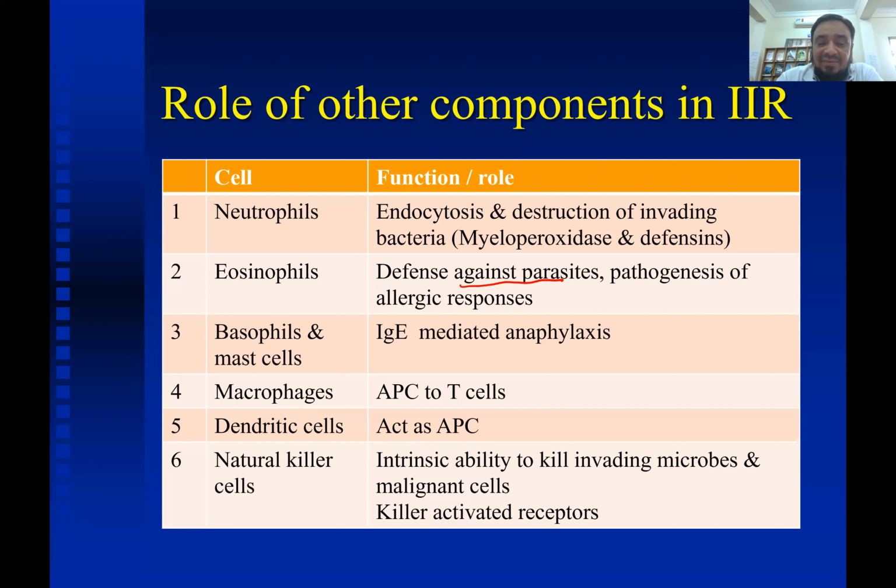There are two mechanisms by which the natural killer cells play a role. One is by the Fc receptor. Okay, they have this Fc receptor on their surface which recognizes the Fc of the antibodies and leads to phagocytosis. Okay, and the second is by the killer activated receptors. Natural killer cells have killer activated receptors which, when activated, kill the invading organisms.